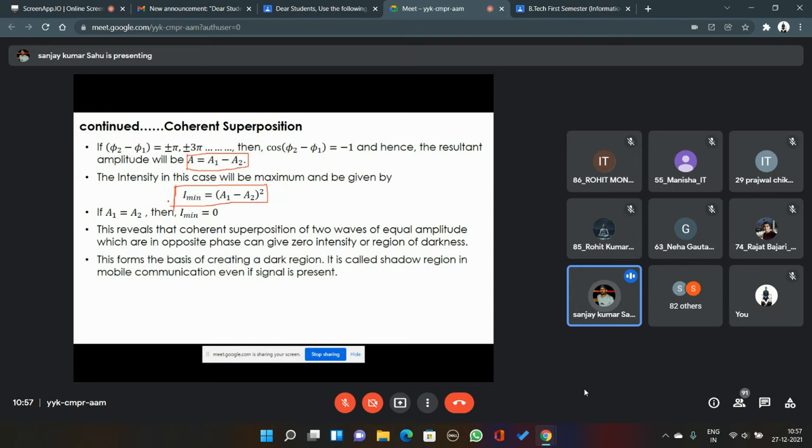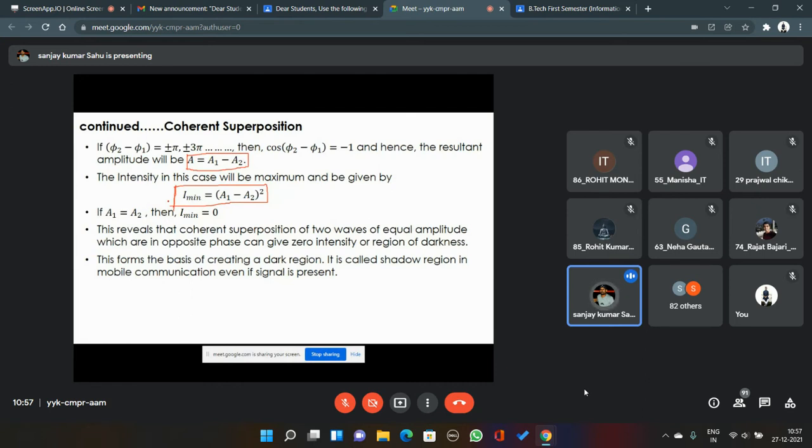There may be cases, if it is a traveling wave, if omega1 minus omega2 is not equal to 0, that means if the frequencies of the two waves differ, delta omega is not equal to 0, then this phase condition may be time dependent also.